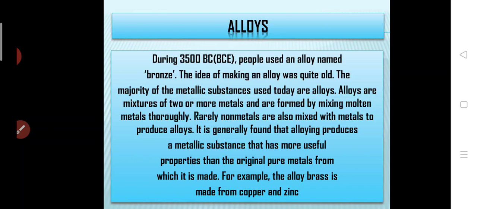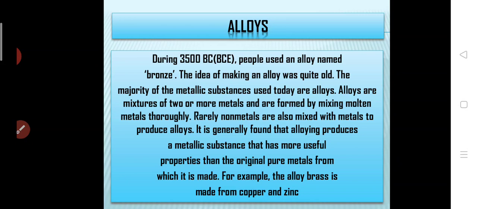Alloys are mixtures of two or more metals and are formed by mixing molten metals thoroughly. Rarely, non-metals are also mixed with metals to produce alloys. So generally metals and metals are mixed together, and very rarely non-metals too.